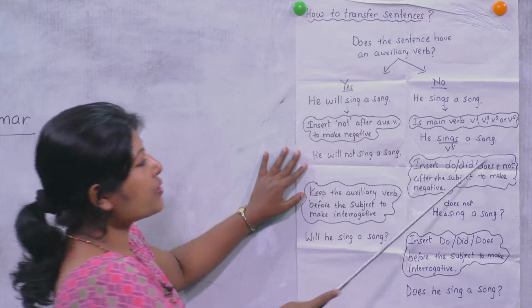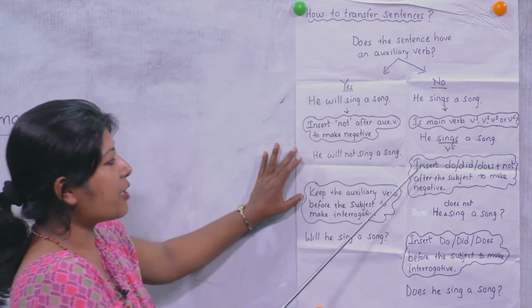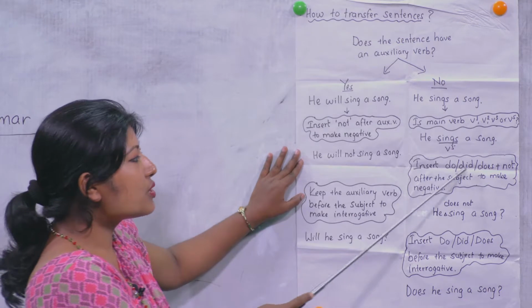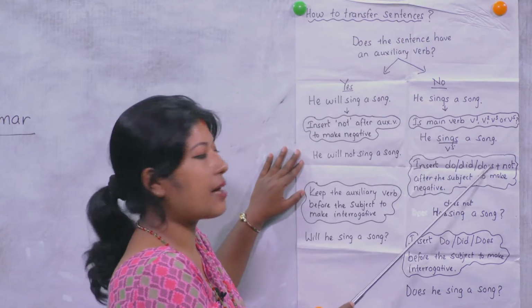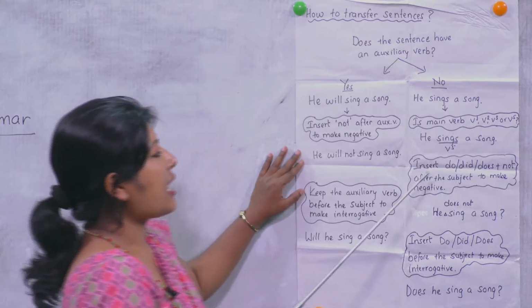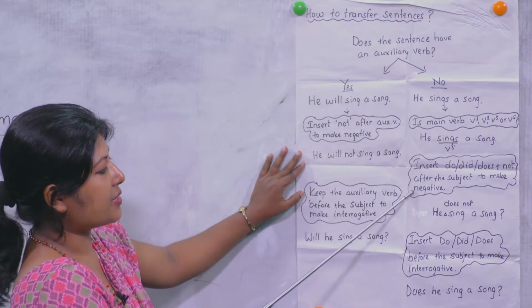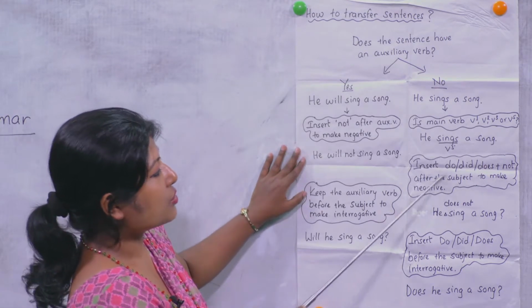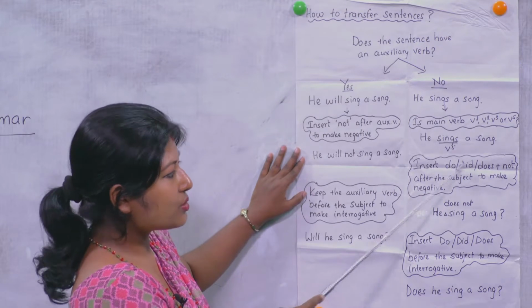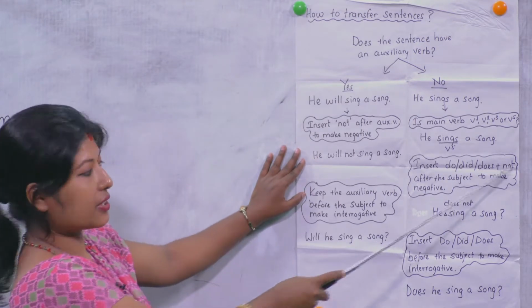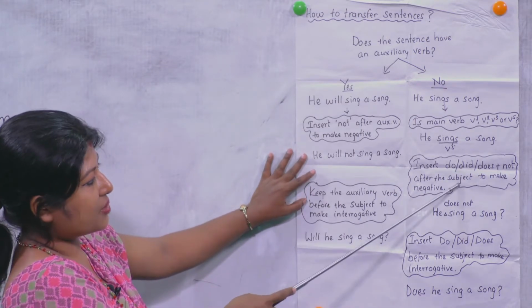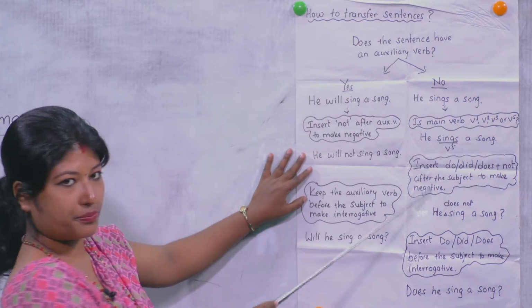So in this case, we insert do, did, does plus not. After do, does, did, we use not. Okay, not exactly after the subject, but after the do verb.